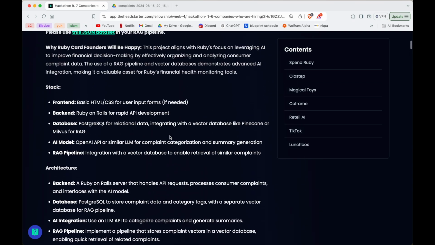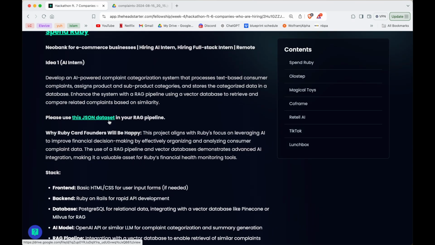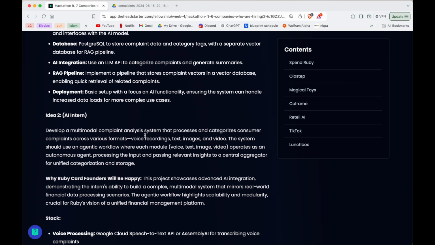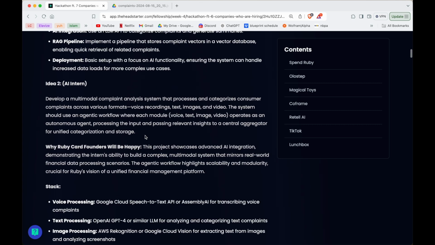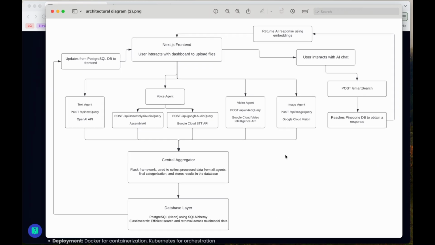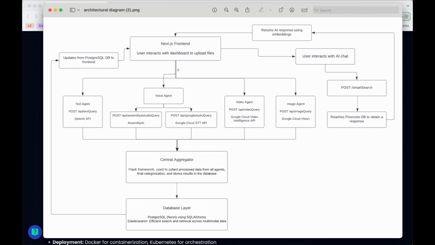And also as a bonus, we implemented a RAG pipeline of all 4,000 complaints. So there's a Pinecone database that holds all of those. And we can send a request for the AI to give us an update on what's the consensus behind Macy's complaints, for example.